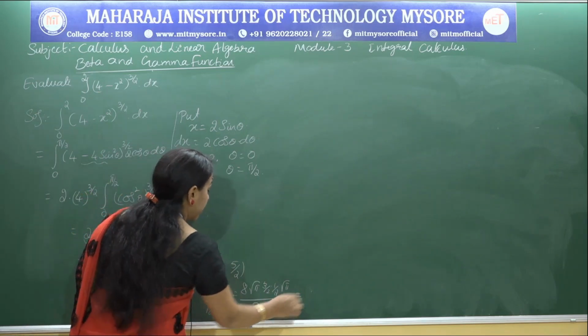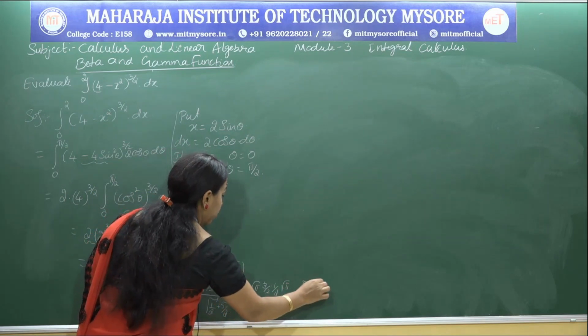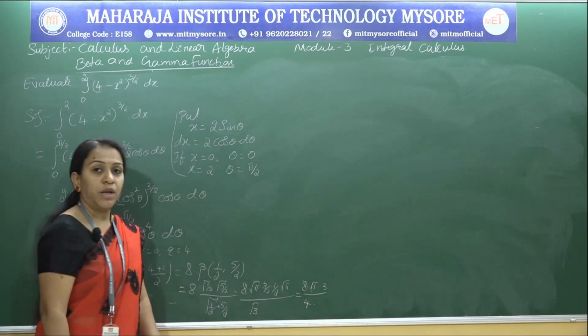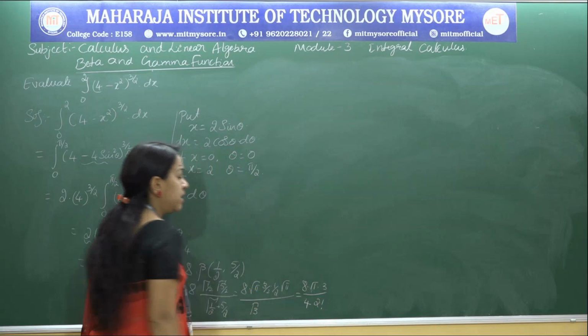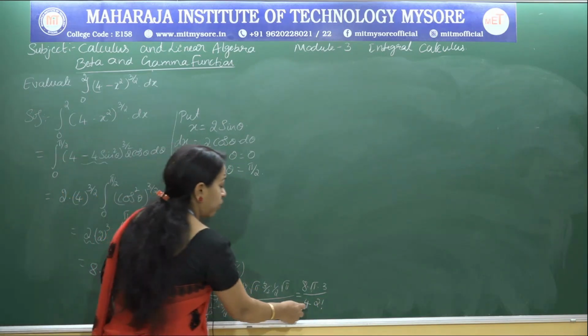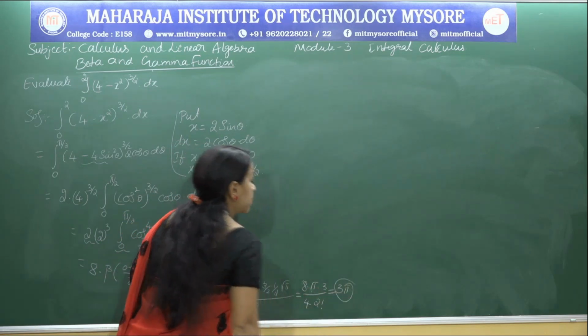So we have 8 into pi into 3 by 4 into gamma 3, which is nothing but 2 factorial. So if I cancel with 2 factorial, that means 2. So we have 4 2s are 8, 8 gets cancelled. The required result is 3 pi.